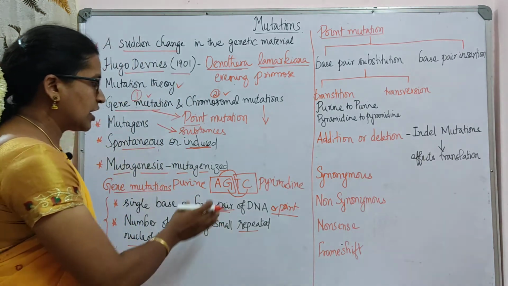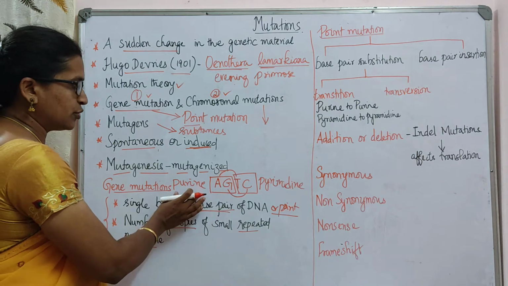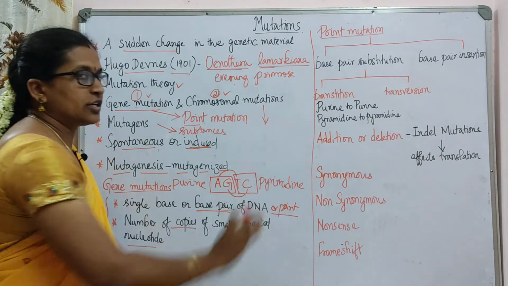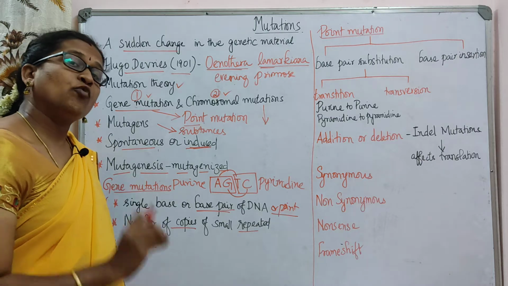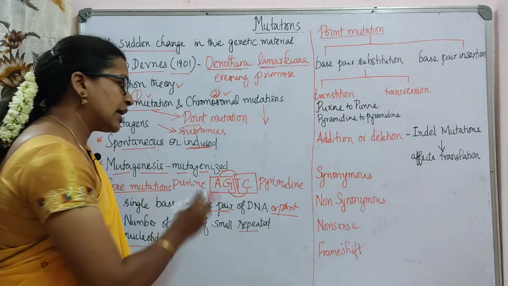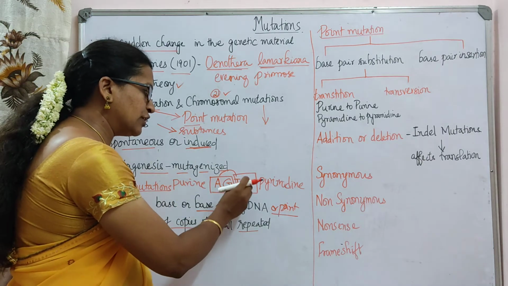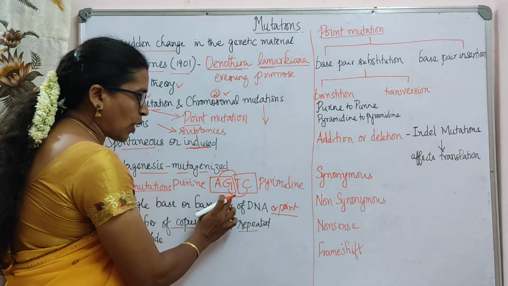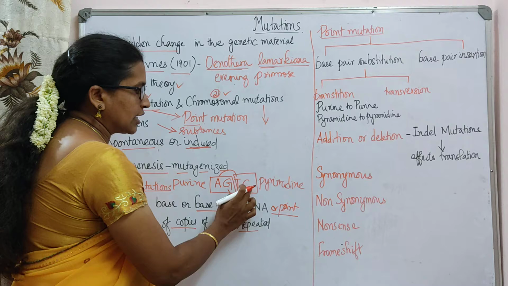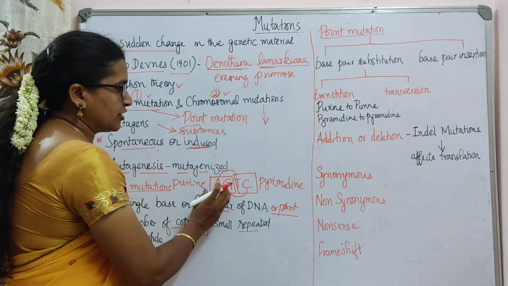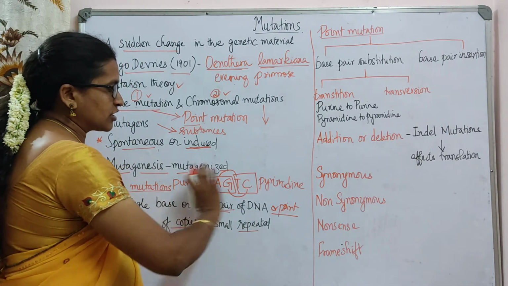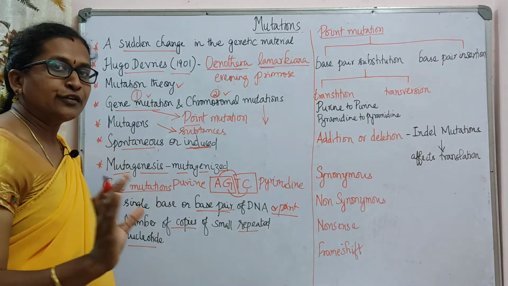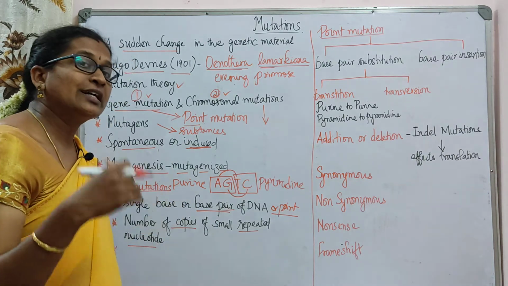Okay. So A and G we call purines, T and C we call pyrimidines. But while pairing, A will always pair with T and G will pair with C. That is, A for adenine, G for guanine, T for thymine and C for cytosine. So you should remember it like this box condition, so you will not be confused when we read about DNA.